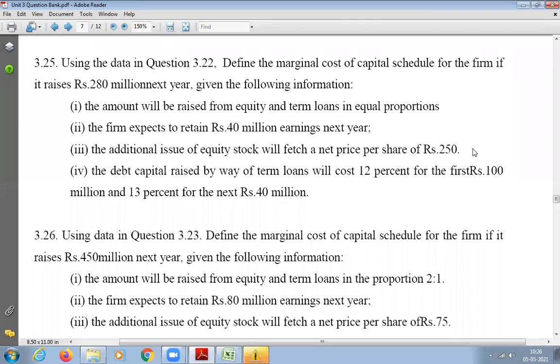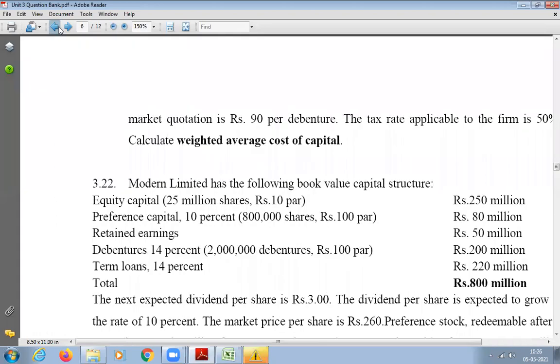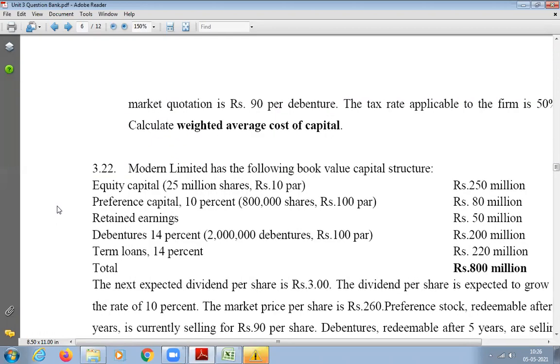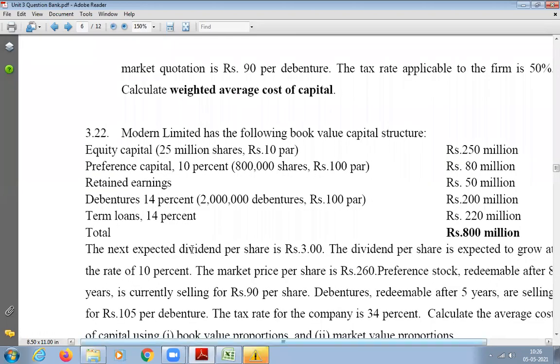Because I need to calculate the cost of equity now, I need the dividend value, I need the growth value, I need the PE. The price, 250, I know. The dividend is 3, sir, the old value. It is given in the previous question, dividend per share. He is not saying anything about a change in dividend per share, which means the dividend per share will remain the same.